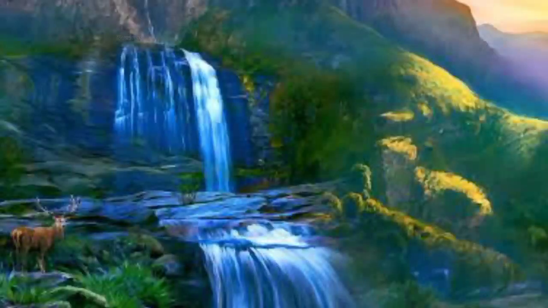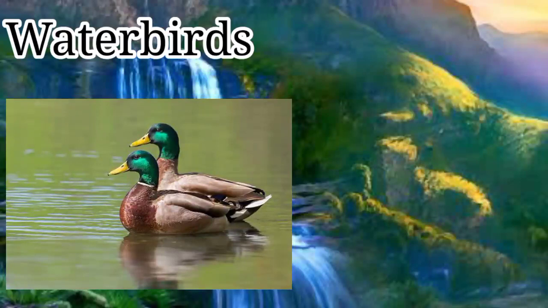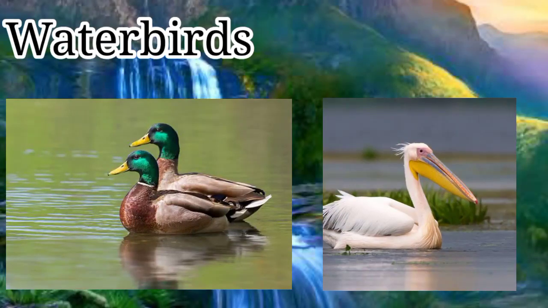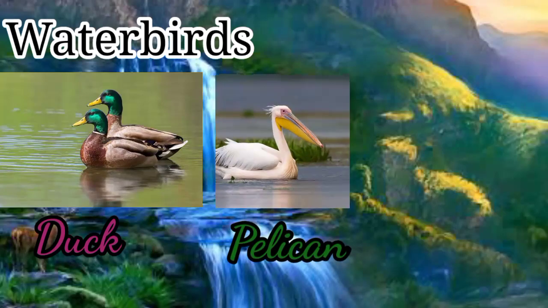Next, we are going to discuss the water birds. Children, do you know that water birds live in water? Yes. Can you name some water birds? Duck and pelican. Very good, children. So, water birds have special adaptations to live in water. For example, aquatic birds are duck, pelican and crane.